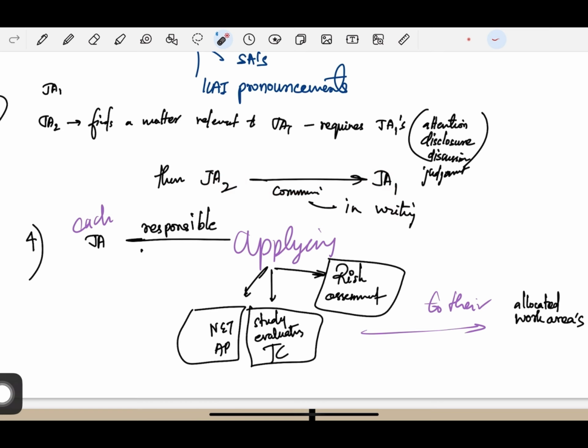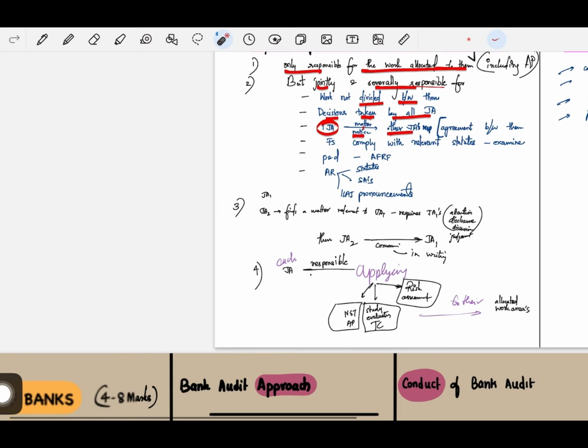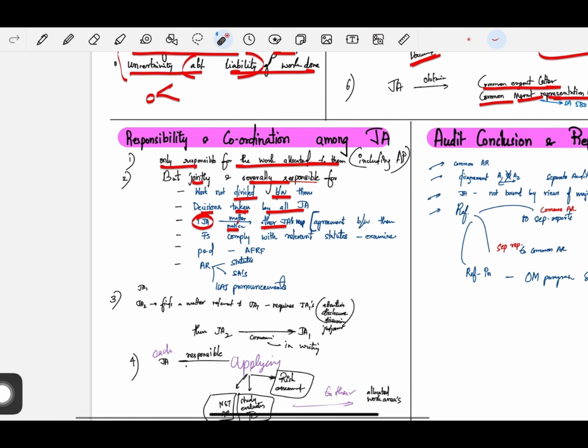Now each joint auditor is responsible for applying the nature, extent and timing of audit procedures. They're responsible for risk assessment. They're responsible for studying and evaluating internal control for their allocated work areas. For your allocated work areas, you are responsible for applying risk assessment. You're responsible for studying and evaluating internal control. You're also responsible for the nature, extent and timing of the audit procedures for your allocated work areas. So this is the responsibility and coordination among the joint auditors.